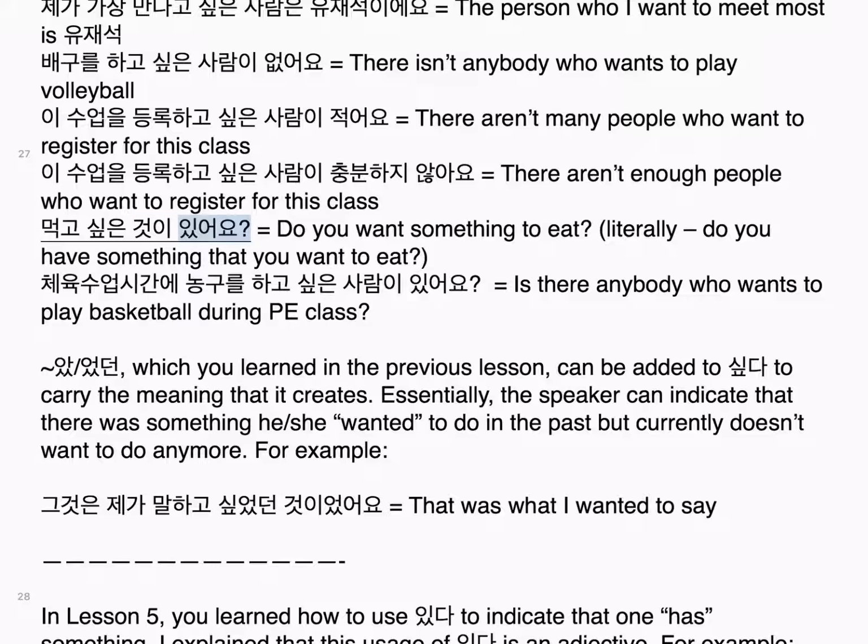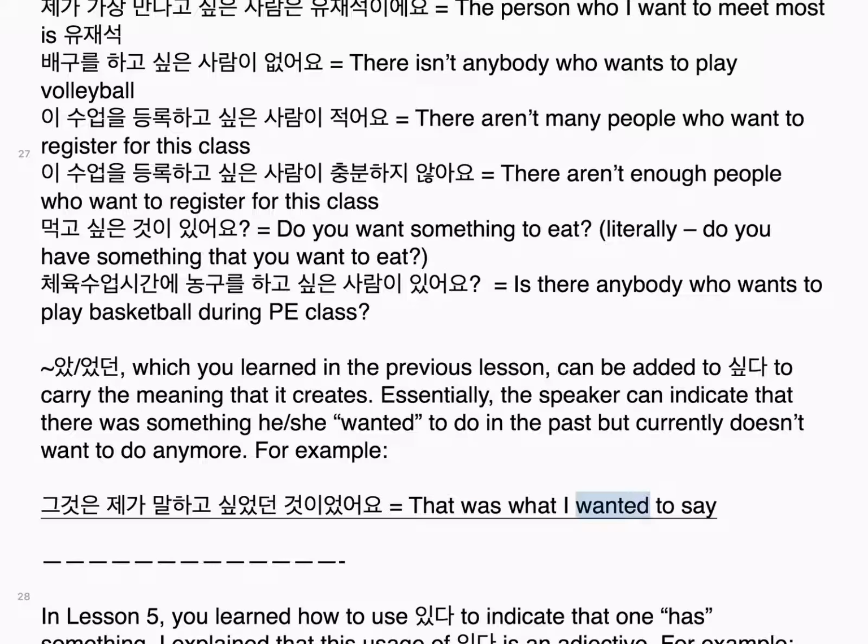먹고 싶은 것이 있어요? Do you want something to eat? Literally, do you have something that you want to eat? 체육 수업 시간에 농구를 하고 싶은 사람이 있어요? Is there anybody who wants to play basketball during gym class? 던 which you learned in the previous lesson, can be added to 싶다 to carry the meaning that it creates. Essentially, the speaker can indicate that there was something he/she wanted to do in the past but currently doesn't want to do anymore. For example, 그것은 제가 말하고 싶었던 것이었어요.